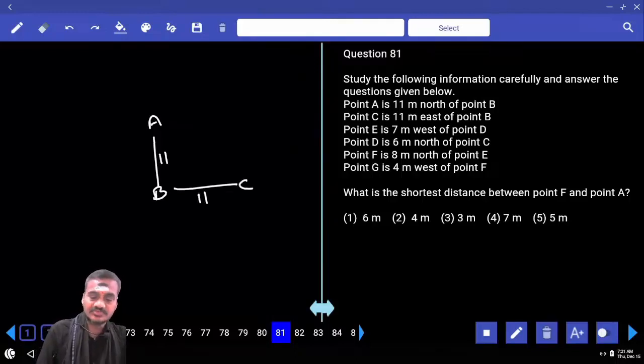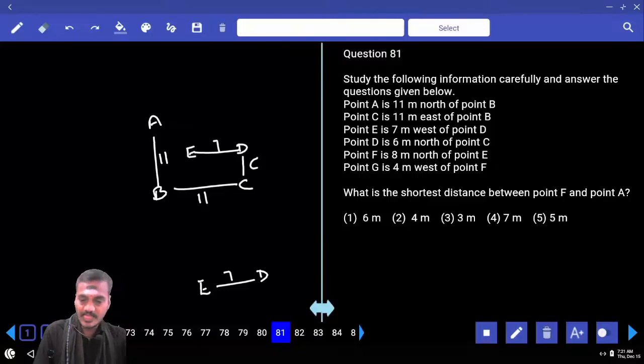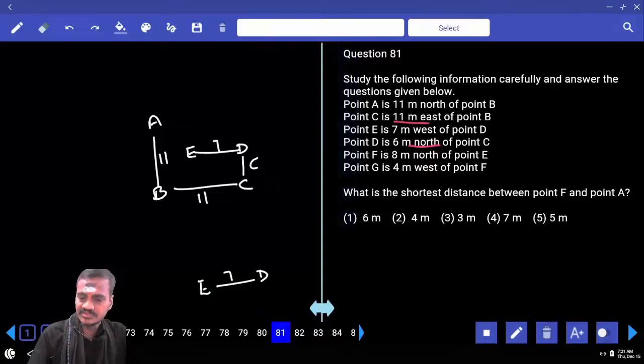E is 7 meters to the west of D. And D is 6 meters to the north of C. Now D is 6 meters to the north of C, and E is here, 7 meters to the west of D. F is 8 meters to the north of E. What is the distance between D and C? C is 11 meters. A is 11 meters to the north of B, and C is 11 meters to the east of B.